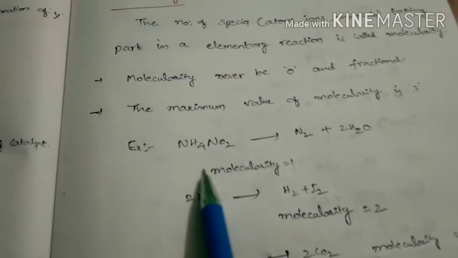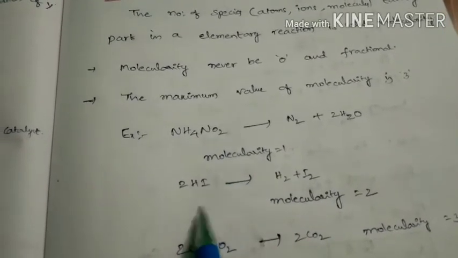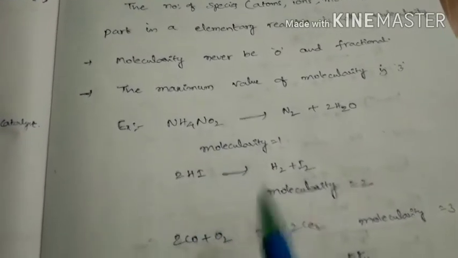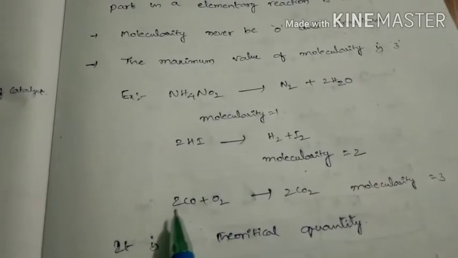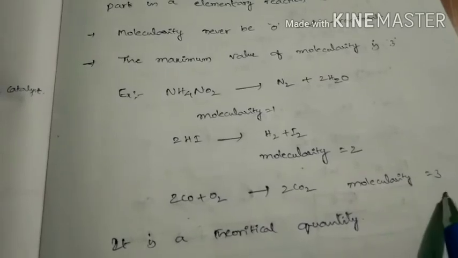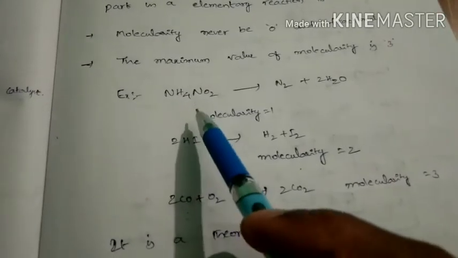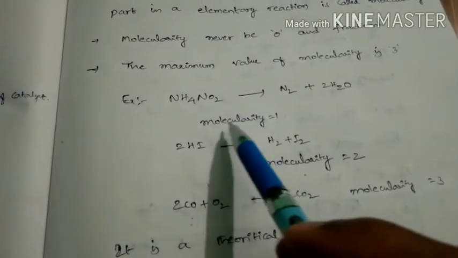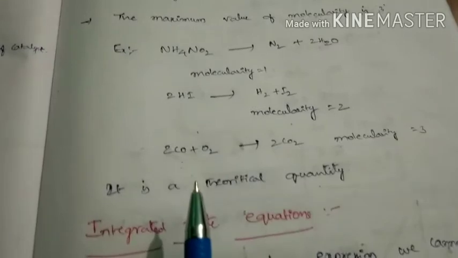For example, take this reaction. In this reaction, one reactant is there, so the molecularity is 1. Here in this reaction, 2 molecules are there, so the molecularity is 2. Here 3 molecules are on the reactant side, so the molecularity is 3. From this we can say one point: by looking at the reaction, we can tell the molecularity. That means molecularity is a theoretical quantity, but order is an experimental quantity.